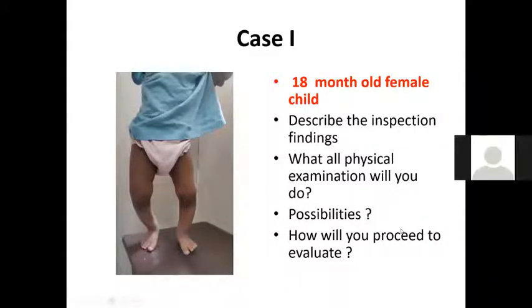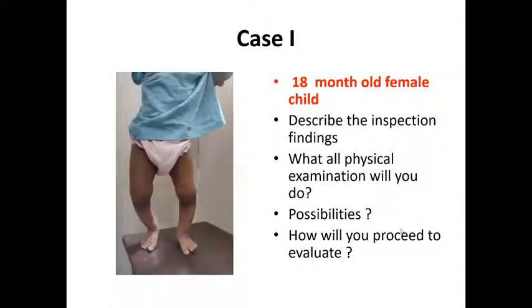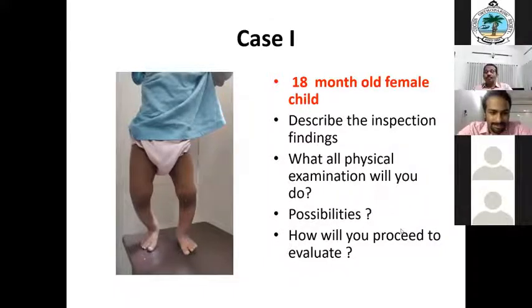Sir, you volunteering? Okay. Rickets is a possibility in this case, sir. Rickets is a possibility. Very good. Then, who is answering? Anupam. Okay. Any other possibility? 1.5 years. Physiological, sir. Physiological. So that is most common. Physiological tibia vara. But anything else? Metaphyseal dysplasia, because we are seeing only the knee joint, no other joints you are seeing. So that is another possibility.